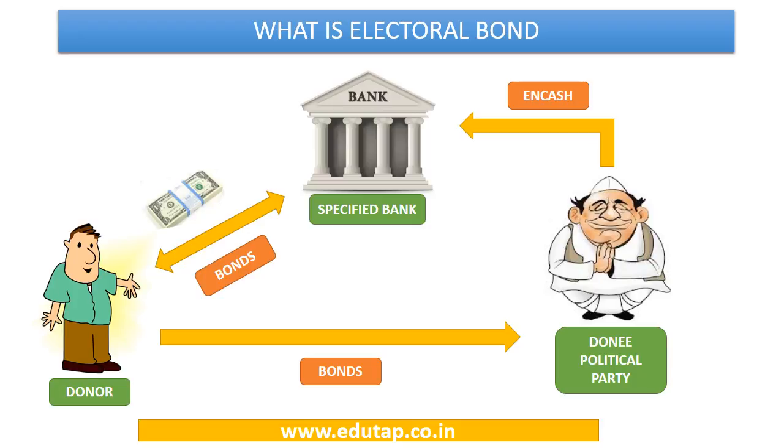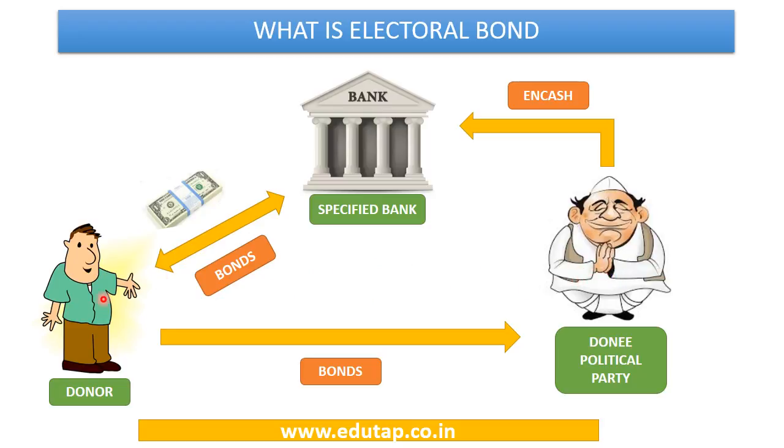Here you can see the basic framework of the entire electoral bond scheme. There is a person who wishes to donate some amount of money to a political party. One way can be that this person directly hands over the cash to the political party, but the demerit of this would be that this would be an entirely non-transparent or opaque system without any involvement of formal banking channels. But that person would get anonymity in donating cash directly to the political party.